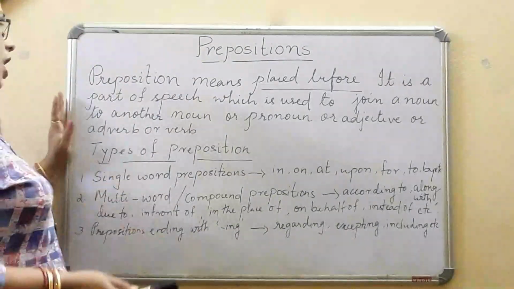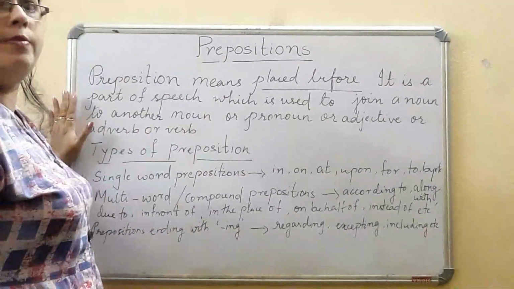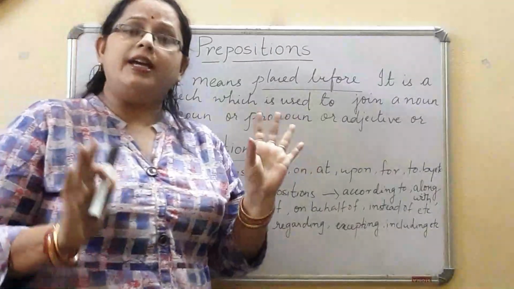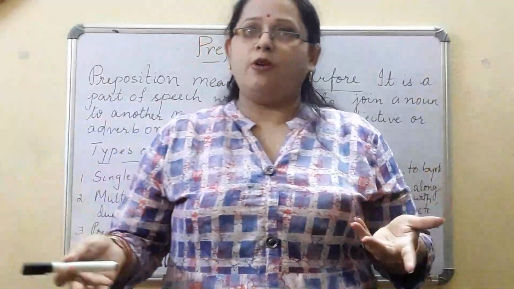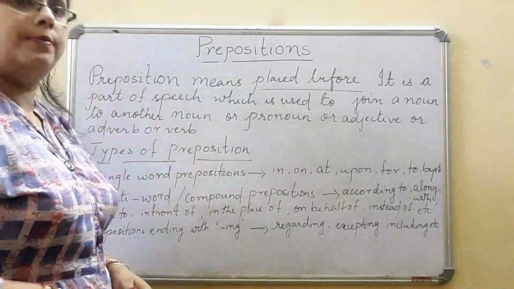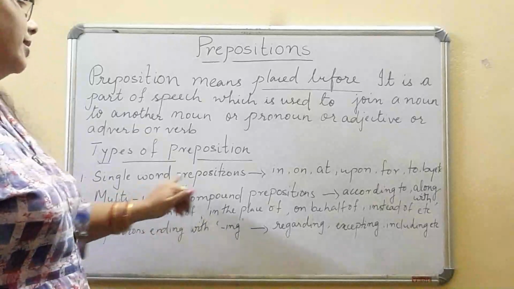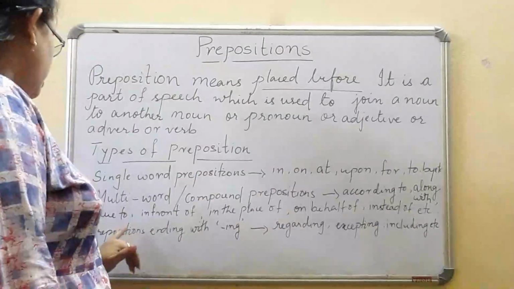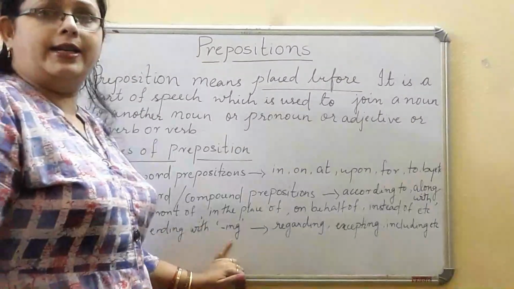Okay. Now, how many types of prepositions are there? Normally we don't require those things. We only know the prepositions like in, on, at, placed, before. But now if we go into types of prepositions, we have three types: single word prepositions, multi-word or compound prepositions, and prepositions ending with ing.